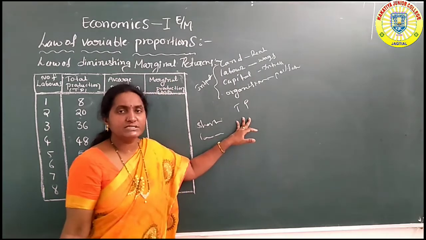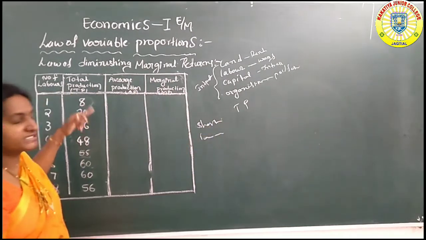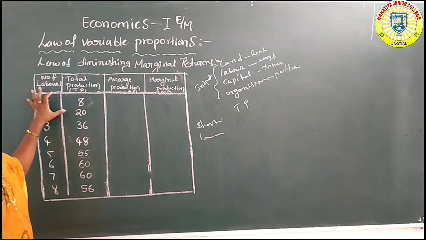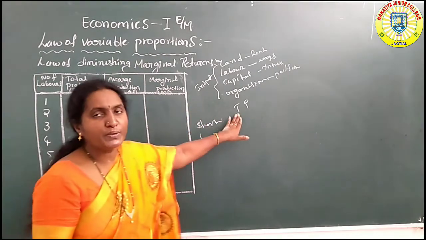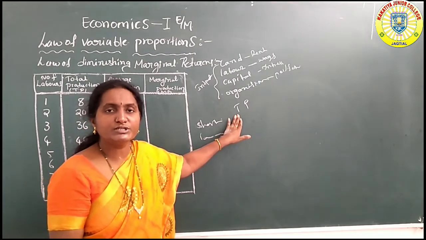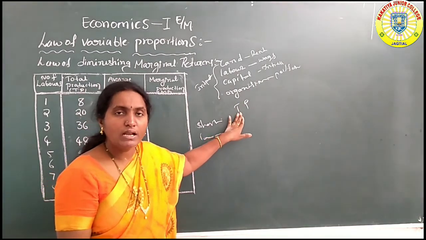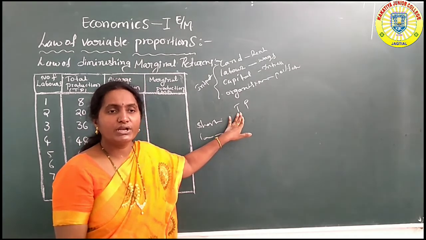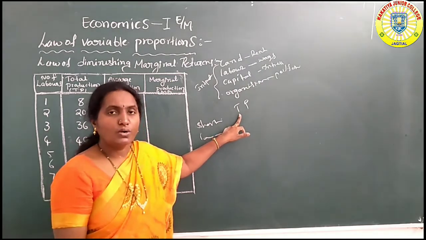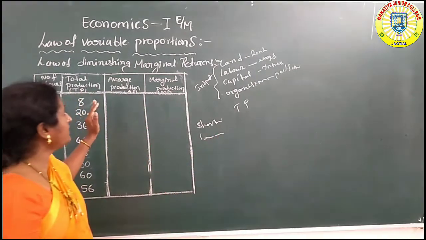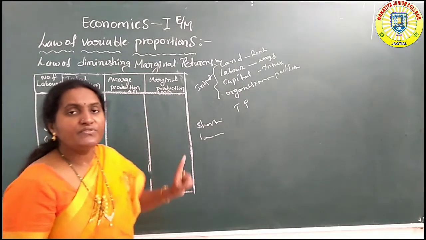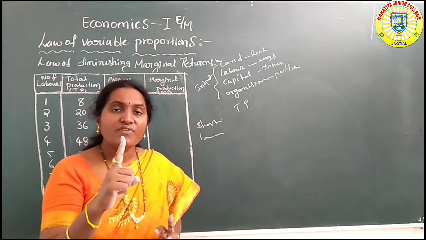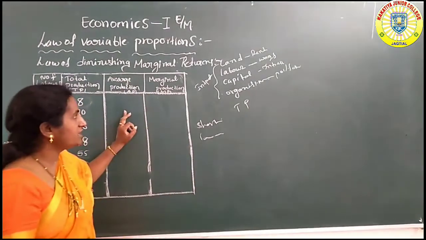Total production means, from the total units and the total number of labors, the output is known as the total production. From the manufacture, all units of production are known as the total production: quantity into price. Then average production means production for 1 unit. Only 1 unit of production is known as average production.